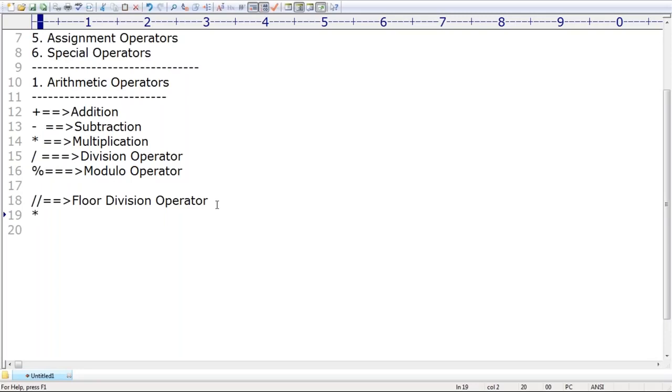Next, single star means multiplication operator. What about 2 stars? Not multiplication. This is the exponent operator, or we can use the word power operator. Power, a power b. 2 power 4, 3 power 5. These are by default considered arithmetic operators.